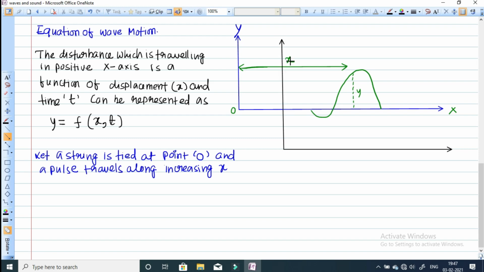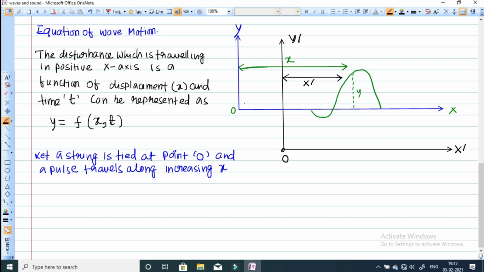Now this new axis I'm taking, this is your x dash, this is your y dash, and this is your origin. Now with respect to this axis, let me define the position. Suppose the position of this particle is equal to x dash. Since the wave is traveling along the positive x-axis, after time t, what will be the distance traveled?